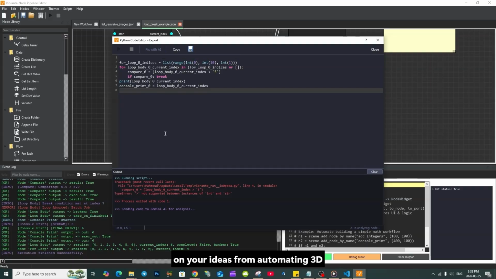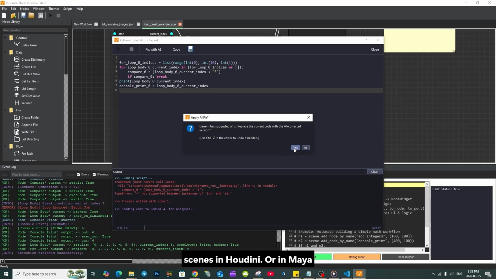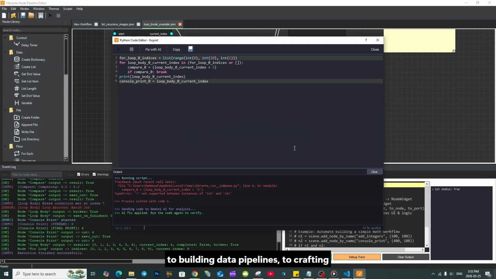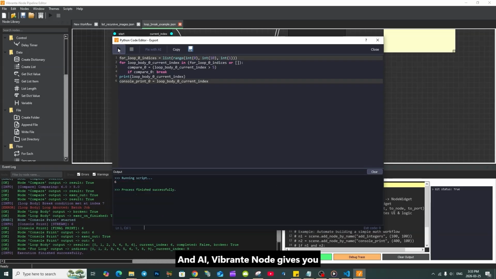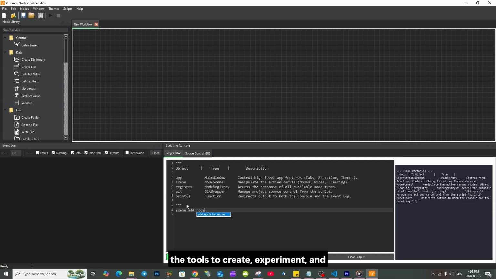From automating 3D scenes in Houdini or in Maya, to building data pipelines, to crafting your own custom nodes with Python and AI, Vibranti Node gives you the tools to create, experiment, and innovate.